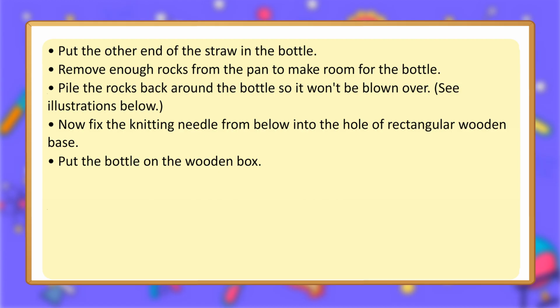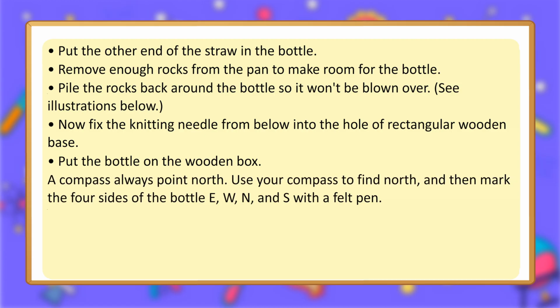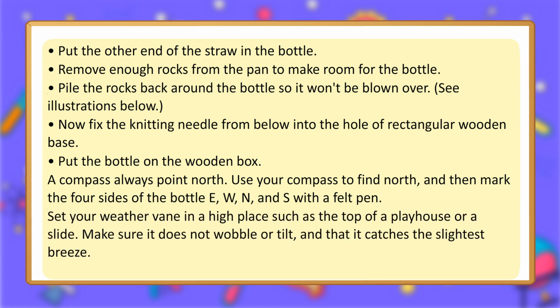Now fix the knitting needle from below into the hole of the rectangular wooden base. Put the bottle on the wooden box. A compass always points north. Use your compass to find north, and then mark the four sides of the bottle E, W, N, and S with a felt pen. Set your weather vane in a high place such as the top of a playhouse or a slide. Make sure it does not wobble or tilt, and that it catches the slightest breeze.